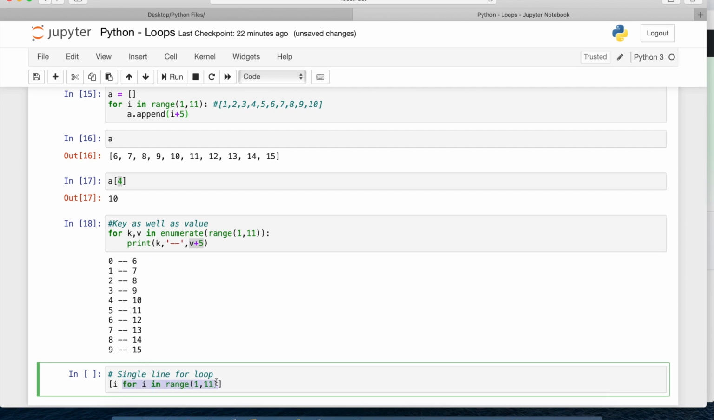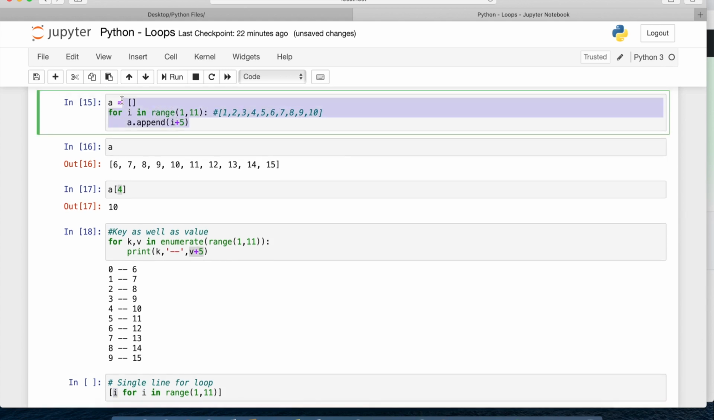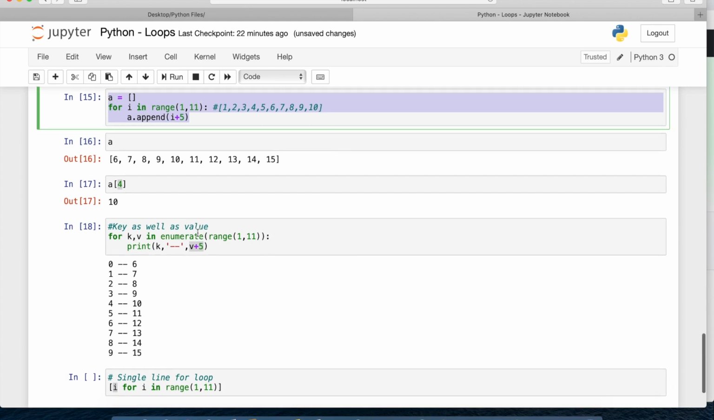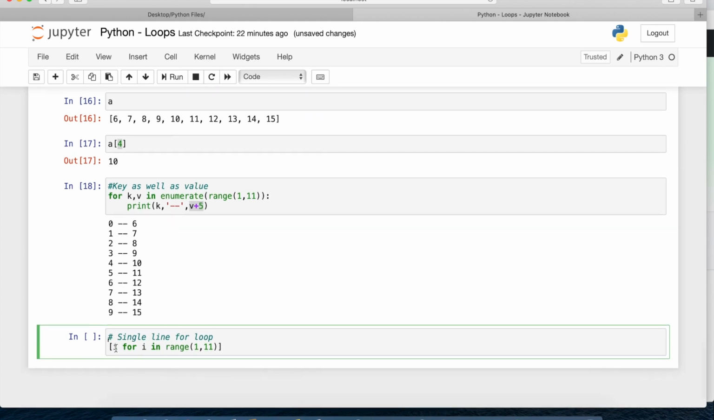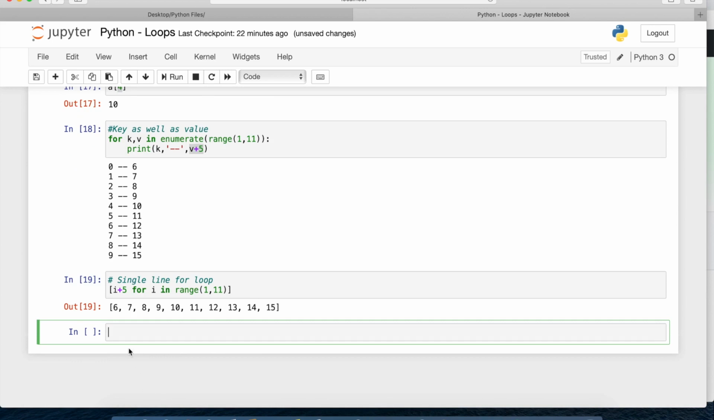So it will start from this side, that is right to left. For i in range of 1 to 11, print me i. So it will give me all the values within a list. Earlier we were appending all the values within a list. We can directly do it like this. Okay, I will say here i plus 5. This is what I want. So you can see here what it has done.